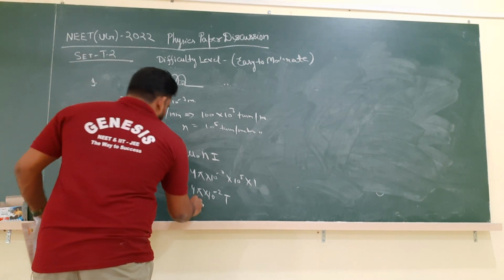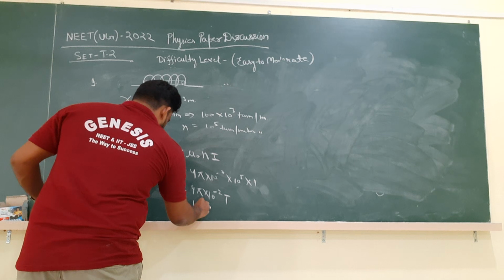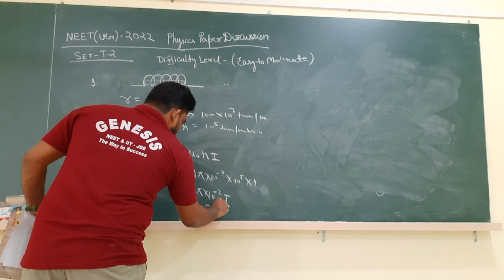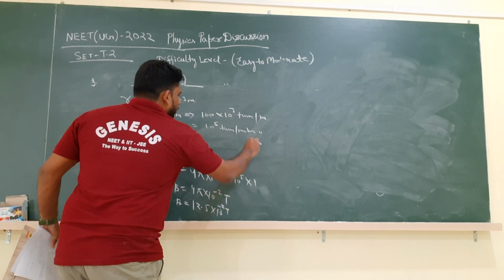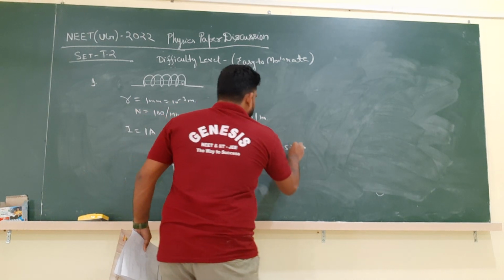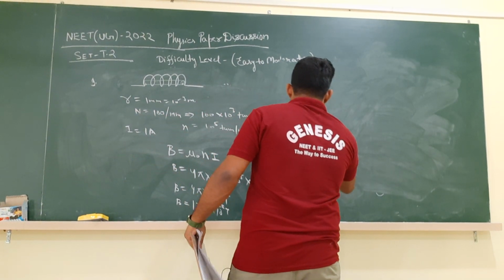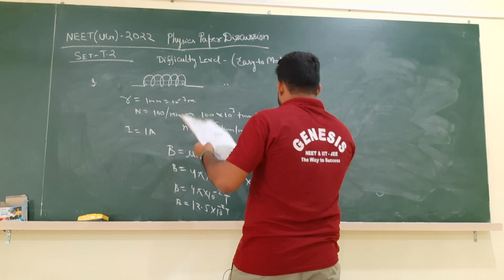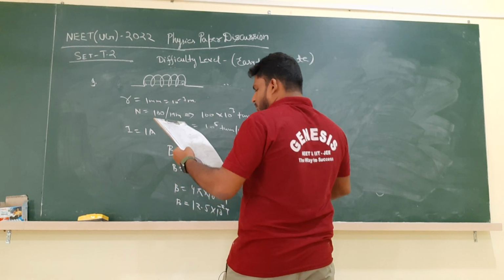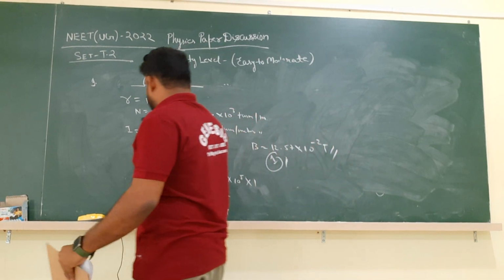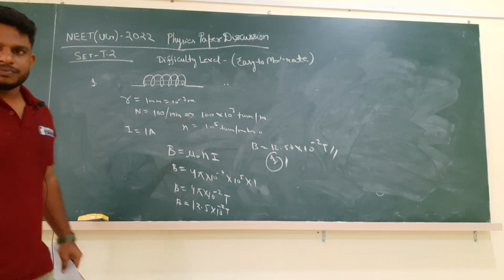3.14 into 4, we will get something like 12.5 into 10 power minus 2 Tesla. So the magnitude of B is 12.57 into 10 power minus 2 Tesla. Which option is correct? Option number 1. 12.57 into 10 power minus 2 Tesla is correct. Okay. Please note it down.